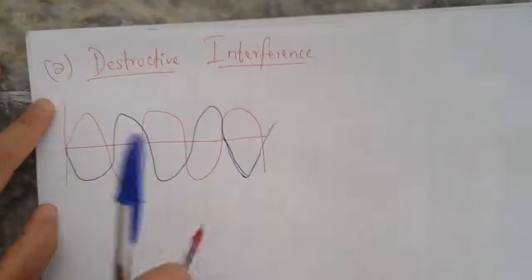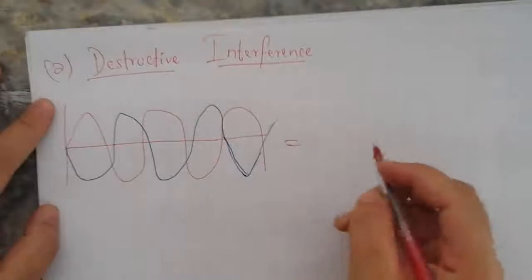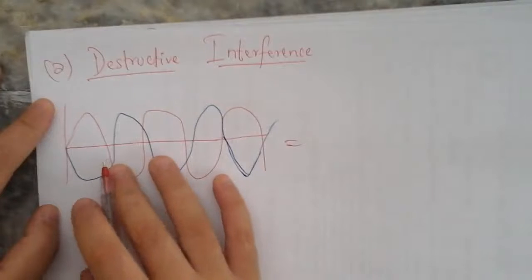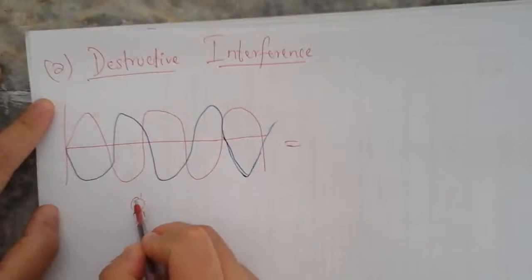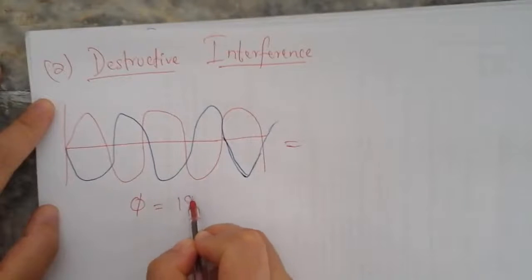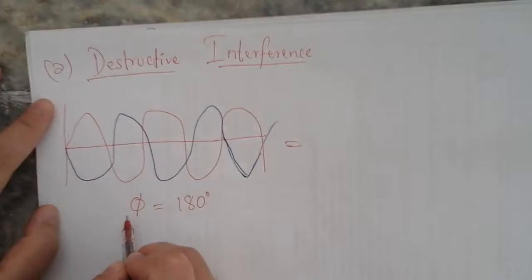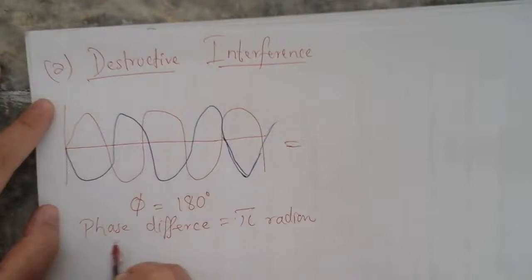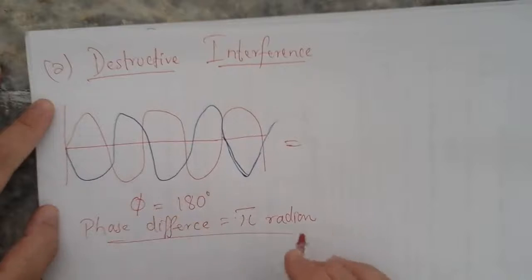If both waves have opposite phases, it means the angle difference between them is 180 degree, or we can say the phase difference between these two is pi radian, or 180 degree. So the phase difference between these two waves is pi radian.